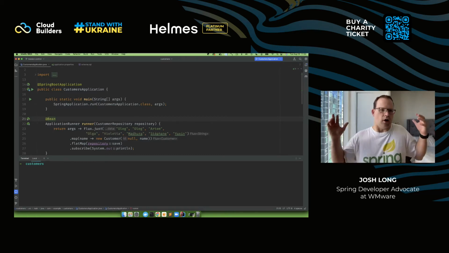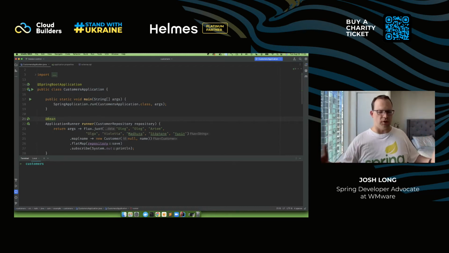And of course, all programs do this at some point. They do something like this. I mean, even if you're just loading a property file, you need to tell GraalVM about this.